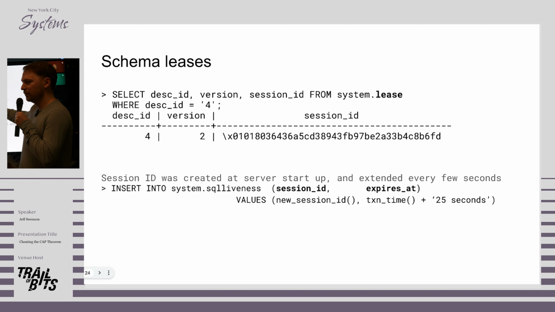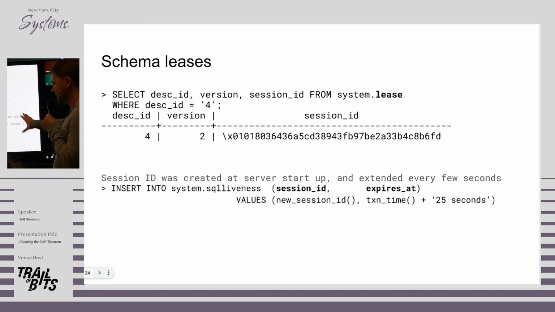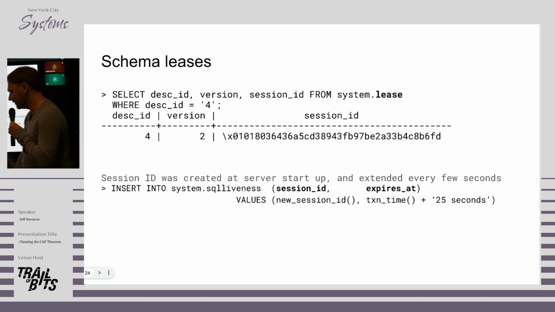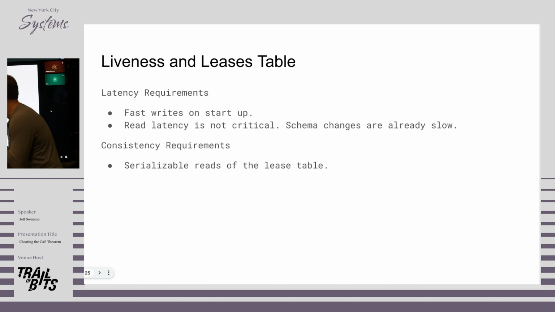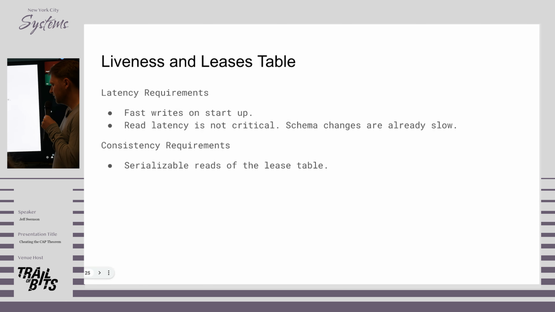Okay, so we have reads in the critical path for schema, and we have writes in the critical path for schema. And we have to figure out, how do we get rid of the latency for these? So let's start with the writes. We can't do follower reads because we're writing. We have this requirement for fast writes on startup. And we need fast writes in every region because every region is going to have servers starting in it.